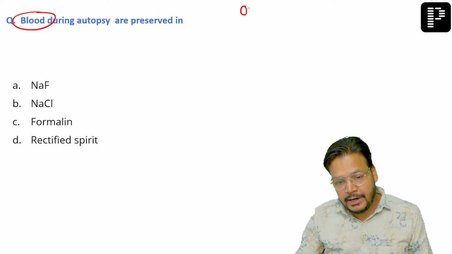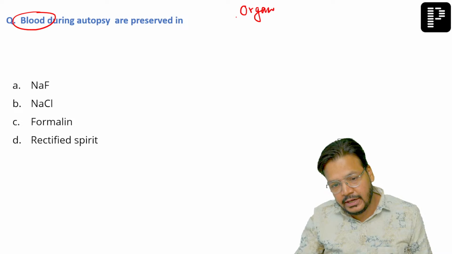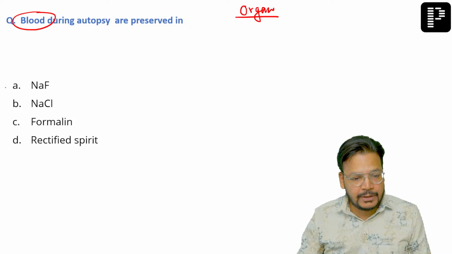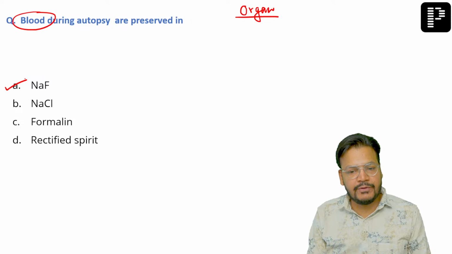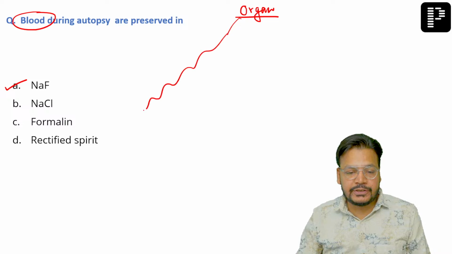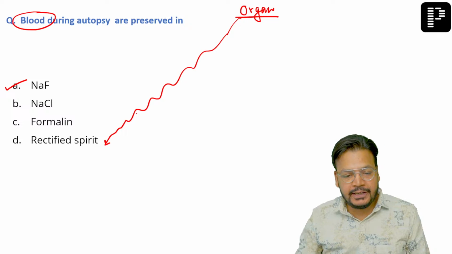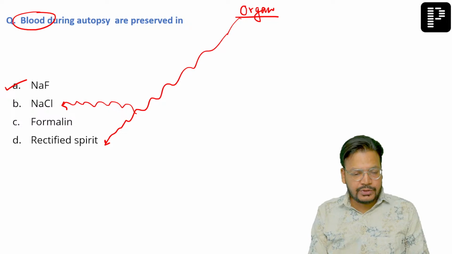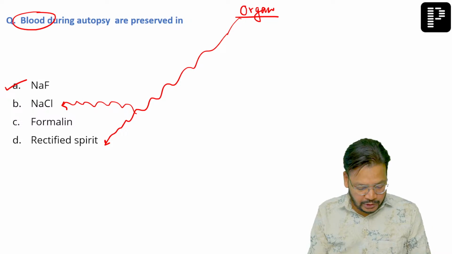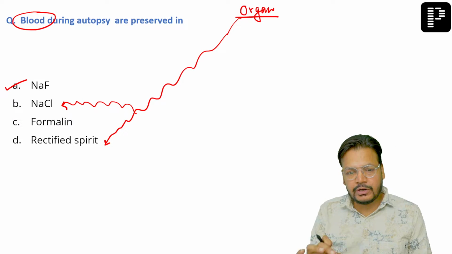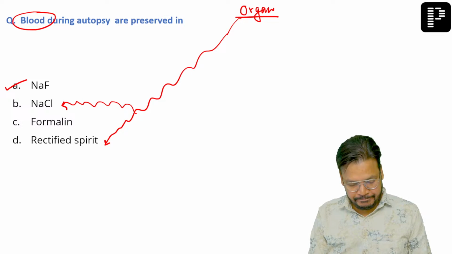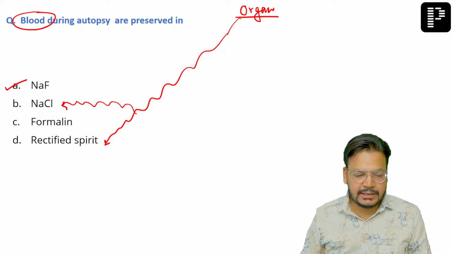देखो सर, two questions are different: blood during the autopsy is preserved and organ during the autopsy is preserved. If blood during the autopsy is preserved, that is sodium chloride. Is it clear? And for organ during the autopsy, the ideal is rectified spirit and the second is sodium chloride. Okay. But I think the question was blood during the autopsy or organ during the autopsy. Tell me here. Anyone? बताओ बेटा. Blood था. खत्म.